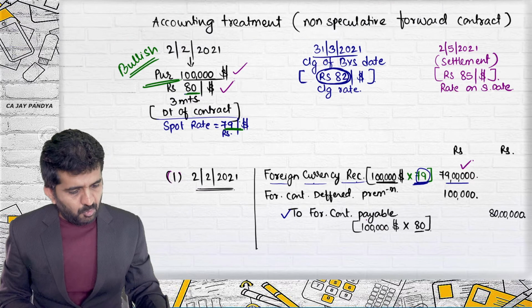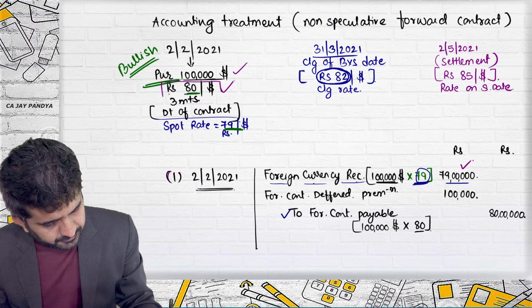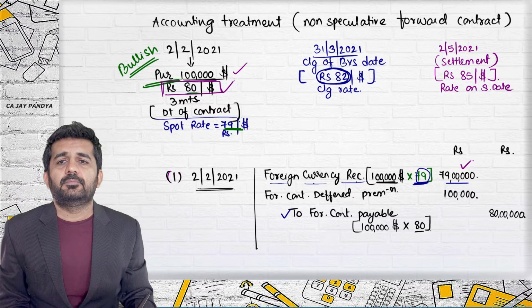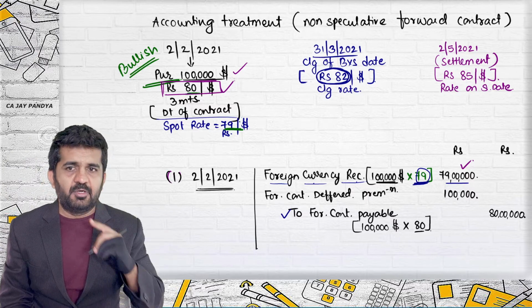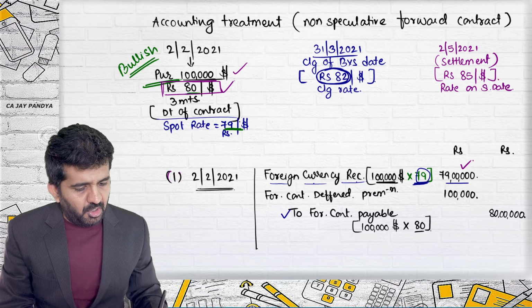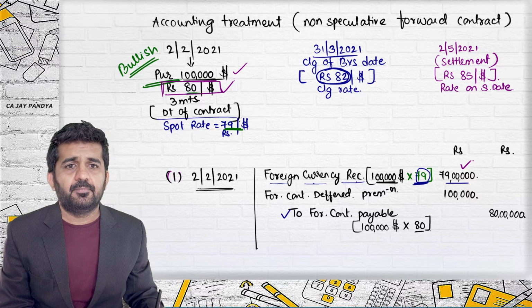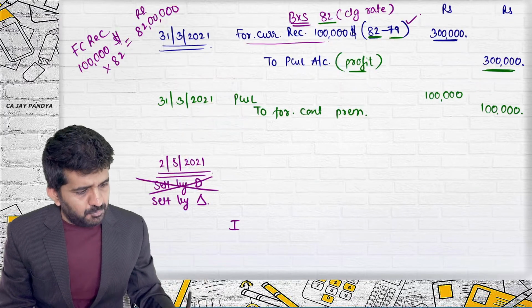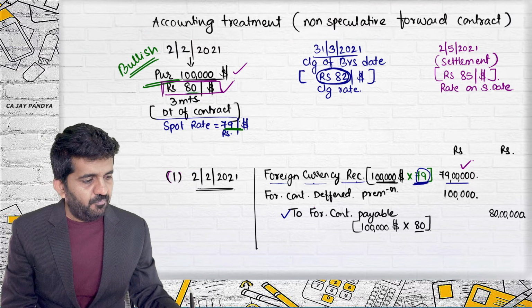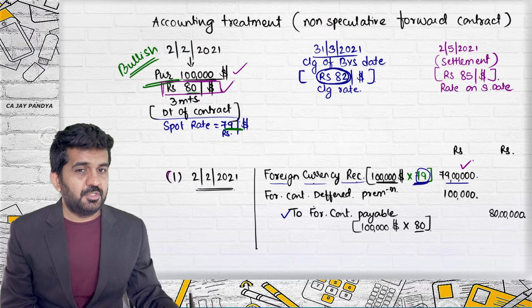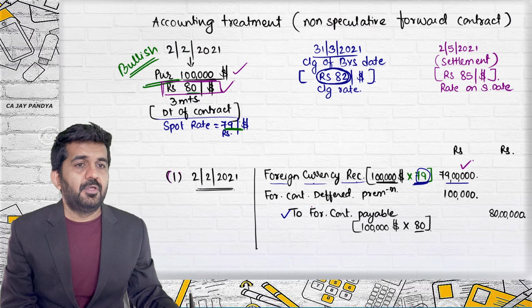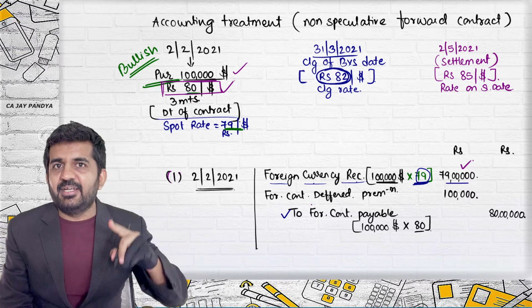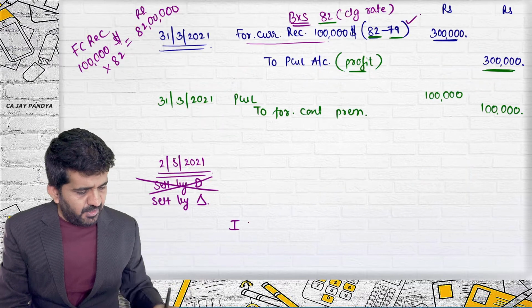Is it all right? What was the contract rate? 80. Receiving money. Aman was the first one. So Aman, you are bullish or bearish? I am bullish, bullish from 80 rupees. Is it all right? Yes. Is the market bullish or bearish? Bullish. Which rate have you taken into consideration? I have taken 85. Exactly. You should take 85 because the contract was of 80 and at the date of maturity, the rate is 85.